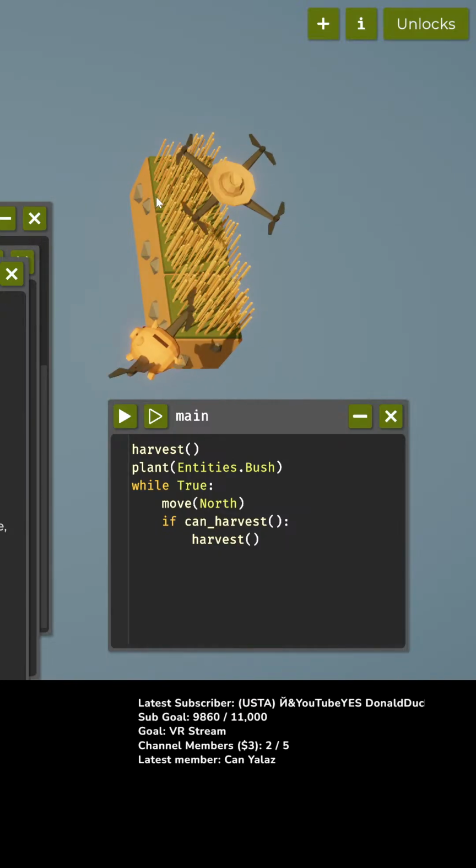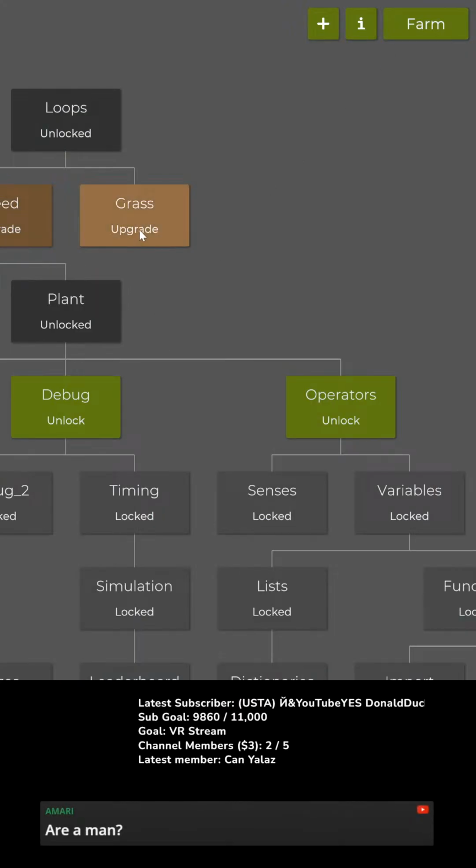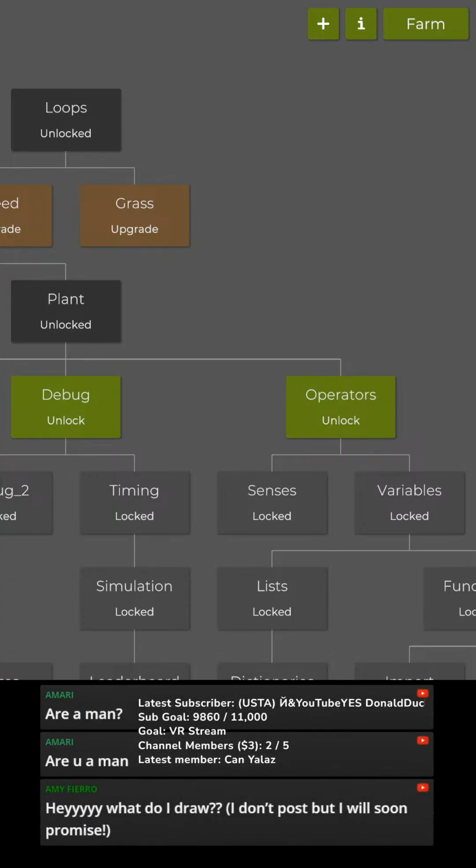Okay, that takes wood instead of hay. All right, so unlocks. Grass upgrade. Unlock. Ooh, I can keep unlocking grass. Okay, 675. And then I can expand the grass. I can expand the farm from 1 by 1 to 3 by 3.